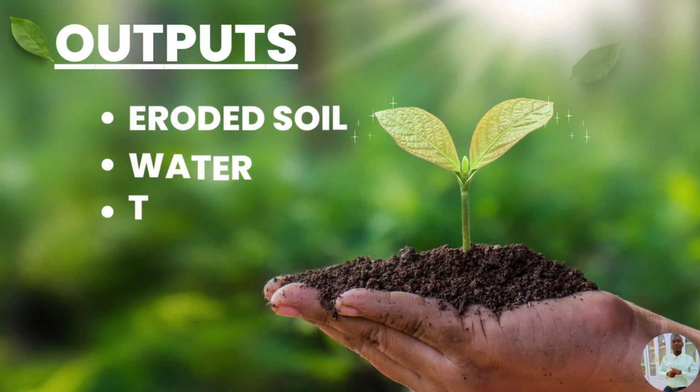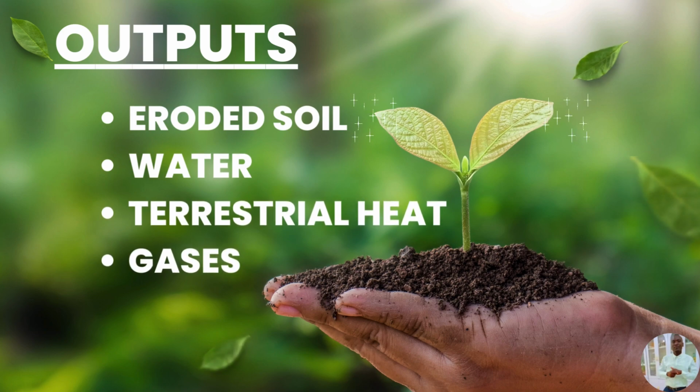When we look at the outputs, the word output means anything that can be taken out of the ecosystem. Examples of outputs include eroded soil. Soils can be eroded from one ecosystem to another. Take an example: when we receive rain, rain can erode soil from terrestrial ecosystems to aquatic ecosystems. Number two, water can be taken out of the ecosystems. For example, humans can take water from the oceans, lakes, and rivers.